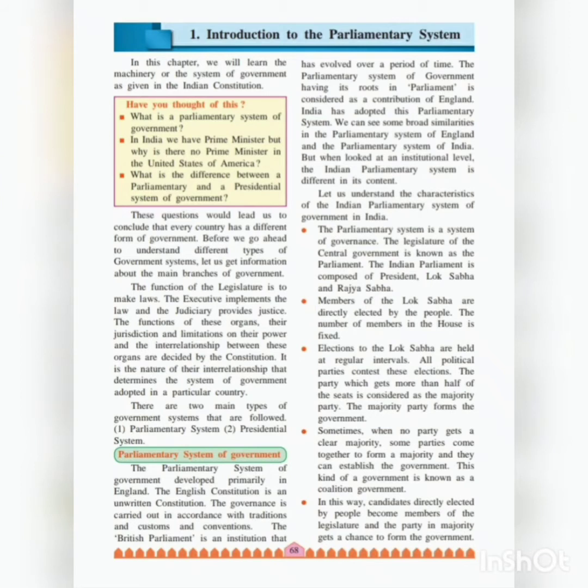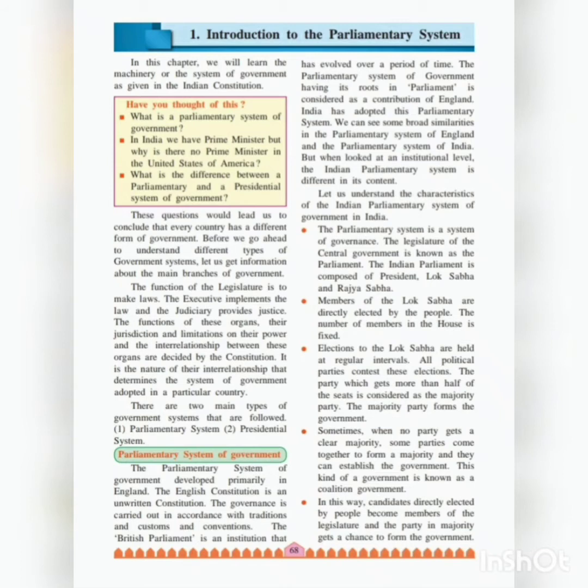Now the parliamentary system of government developed primarily in England. कहाँ से स्टार्ट हुआ था ये? इंग्लैंड से, ग्रेट ब्रिटेन. मतलब we all know British people were ruling India, उनके कंट्री में फॉलो होता था. India got inspiration from the British people और इंडिया ने भी after independence इसी को adopt किया, means by making some of the changes.